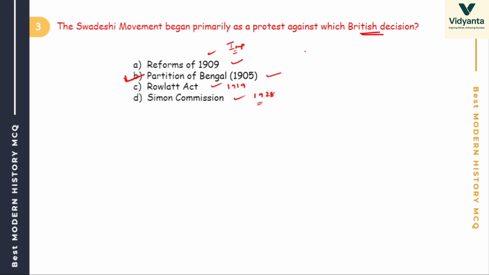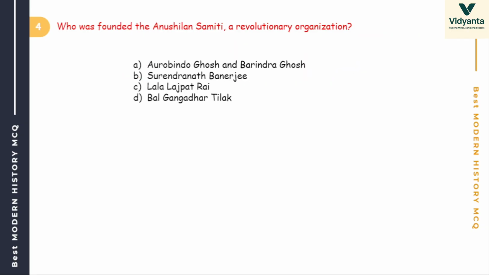Can you tell me who was the Lord at that time? Partition of Bengal, that is Lord Curzon. Remember Lord Curzon. Next, who founded the Anusilan Samiti, a revolutionary organization? The options are Aurobindo Ghosh, Surendranath Banerjee, Lala Lajpat Rai, and Bal Gangadhar Tilak.